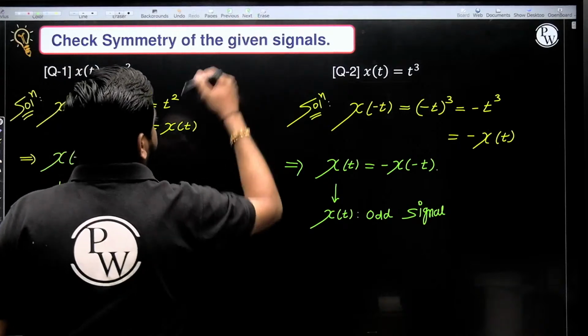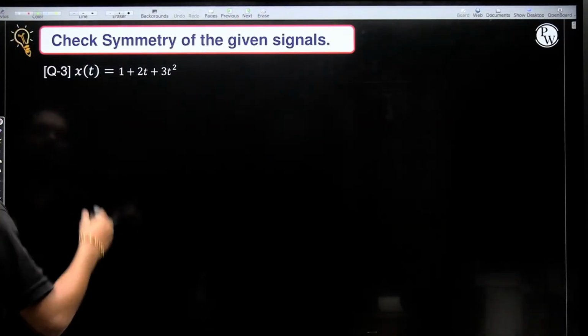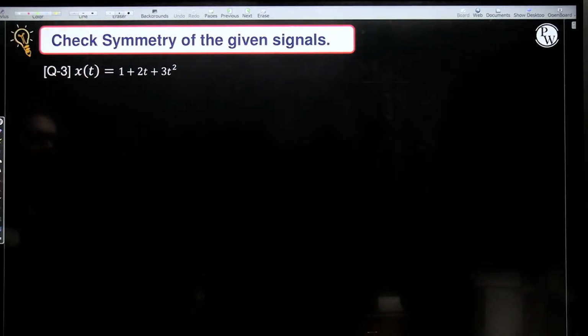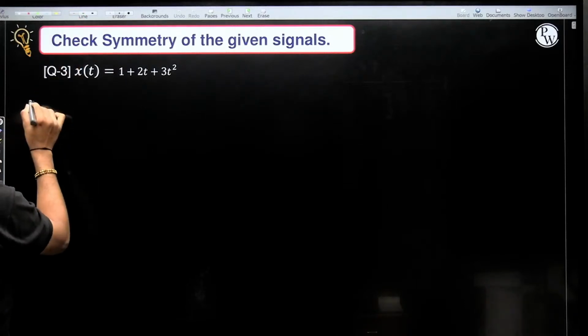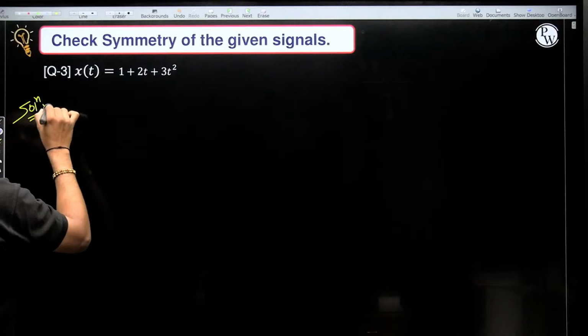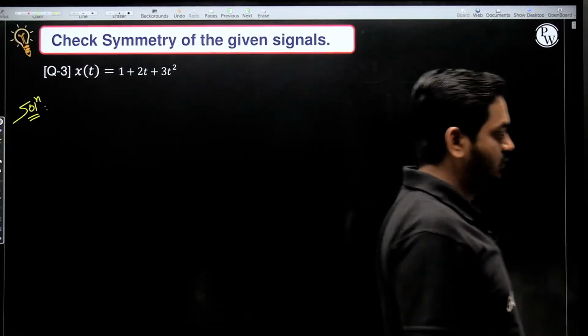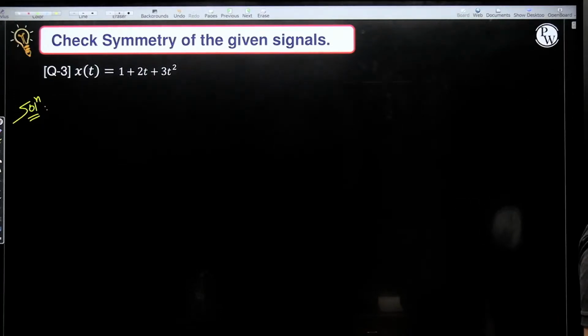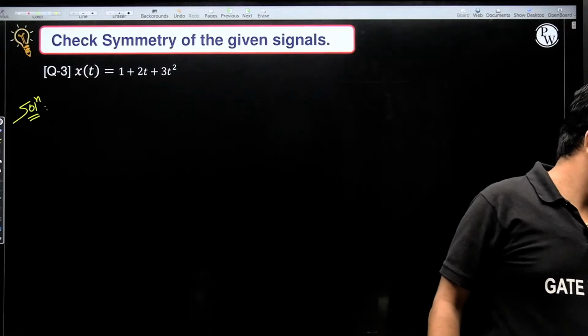Now next question. Here you have to check the symmetry of this signal: x of t is equal to 1 plus 2t plus 3t square. Just check the symmetry. And if it is neither even nor odd, then you have to find its odd part and even part.